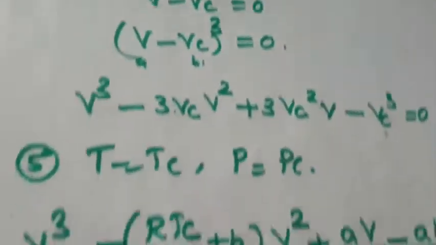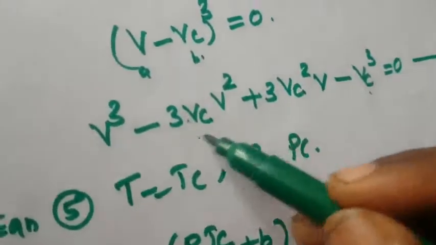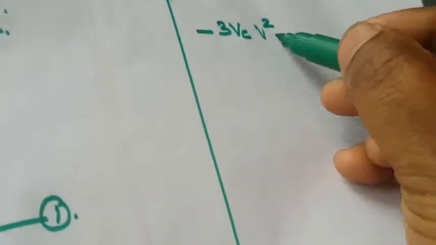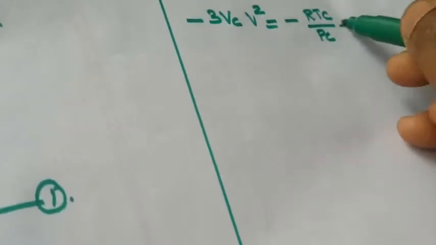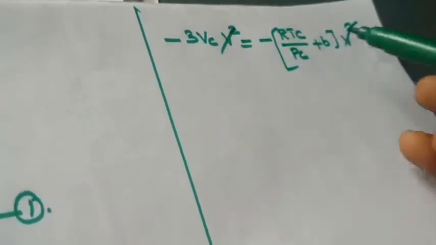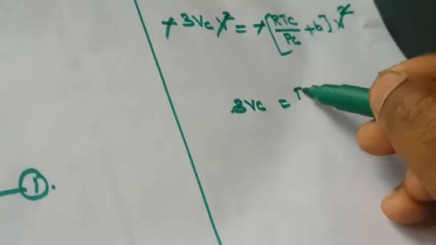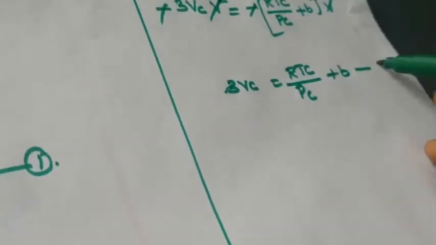What is the second term here? That is minus (RTc by Pc plus b) V square. So here also minus 3VC V square equal to minus (RTc by Pc plus b) into V square. Okay, so V square cancel, minus cancel. So this equation becomes 3VC equal to RTc by Pc plus b. So this is another equation. This is the eighth equation, right?